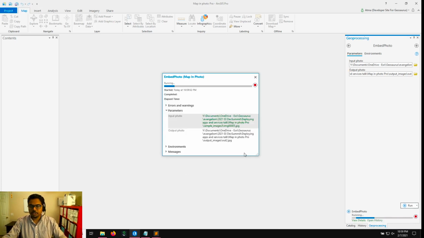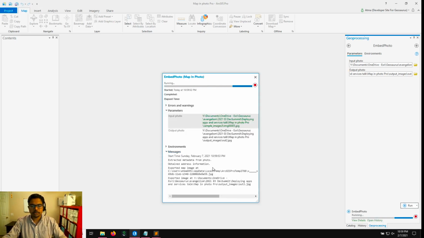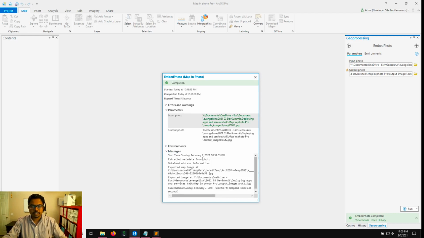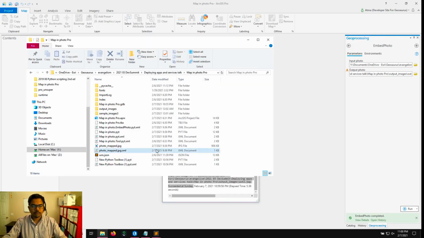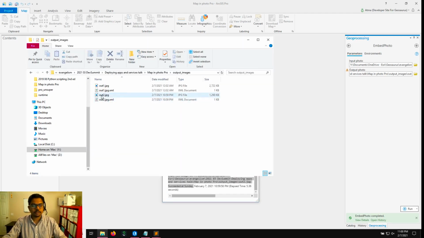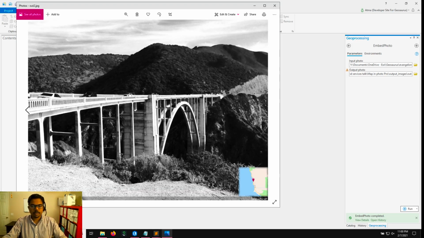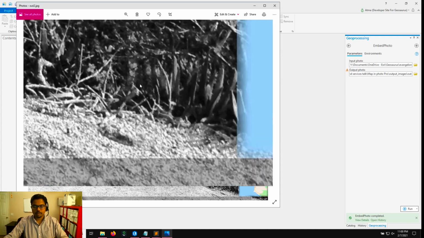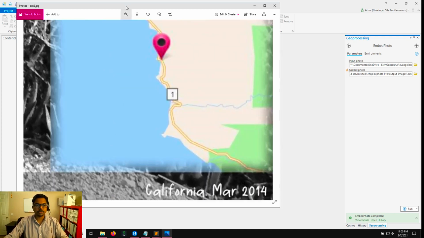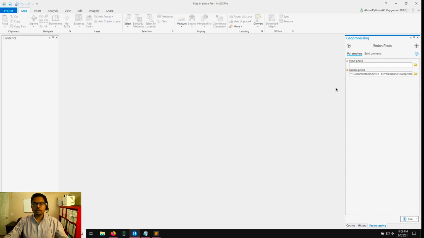As it runs, we can click the view details and look at the messages that our tool is printing. That's it, it finished. You can see that it extracted metadata, it obtained the address information, and it output the image. I can open the output images, and here's the output photo. Yeah, so this is the Bixby Bridge in California along the Pacific Coast Highway, and you can see the map of that. And if I zoom in sufficiently, you should be able to see a text information at the bottom right corner. There we go. Oops. Okay, zoomed in way too much. California in March 24.